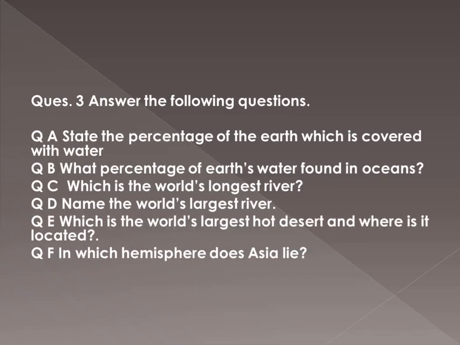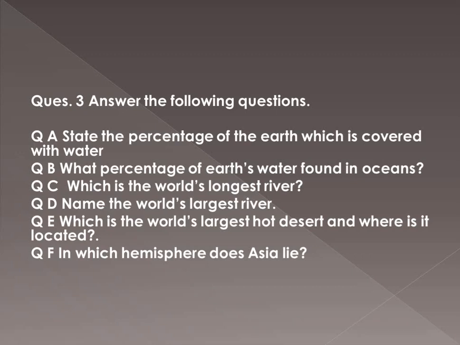Then answer the following questions. Number 1, state the percentage of earth which is covered with water. What percentage of earth's water is found in oceans? Which is the world's longest river? Name the world's largest river. The longest and largest, two words are given. Longest is the Nile, we have done.